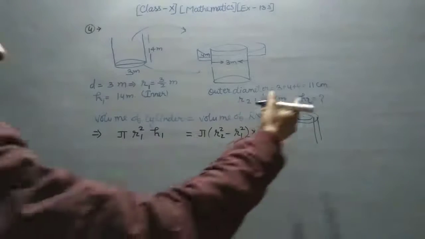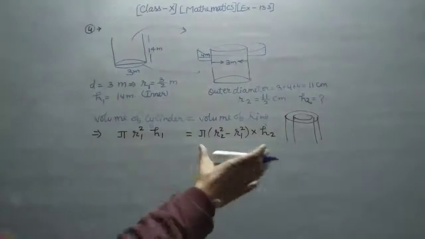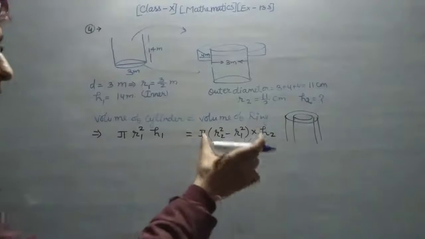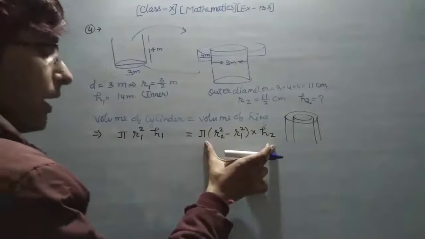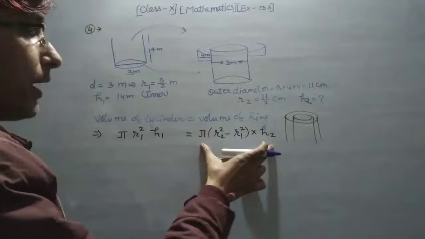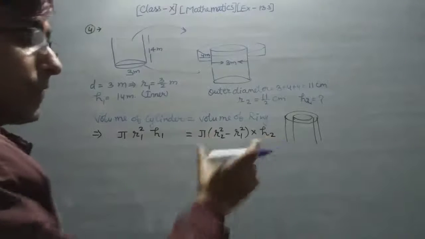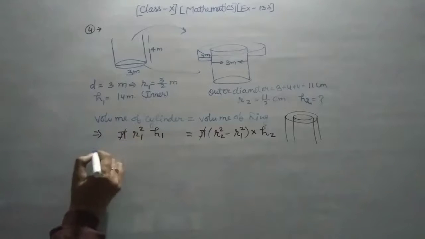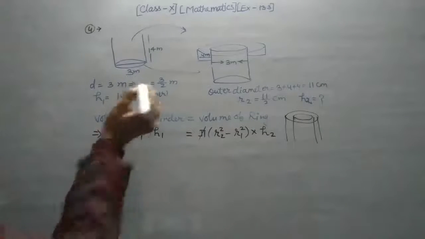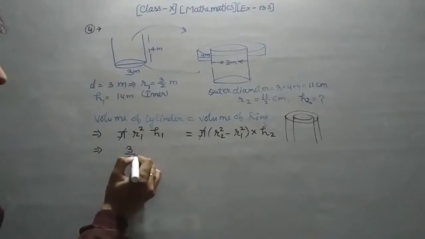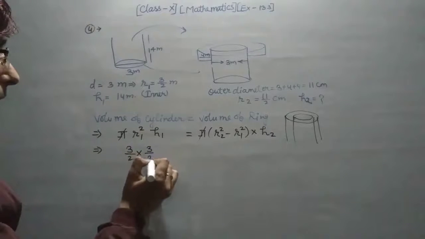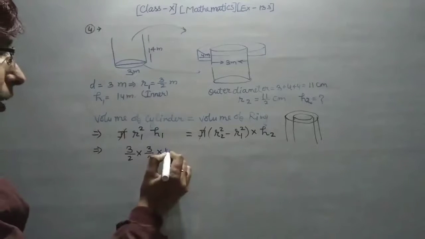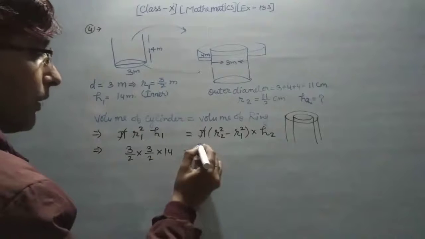Okay, and that's value h is 2. Okay, so you have to find the volume of ring with the help of this formula, and then you have to get your answer. Pi is cut with pi, and now you have to put the value. R is 3 upon 2 into 3 upon 2, and h is equal to 14. And now you have to put the value here.